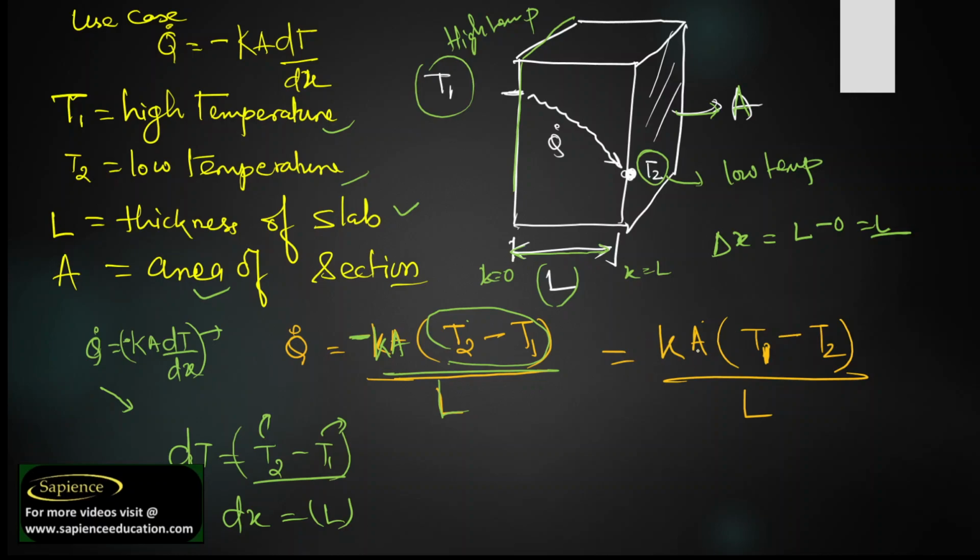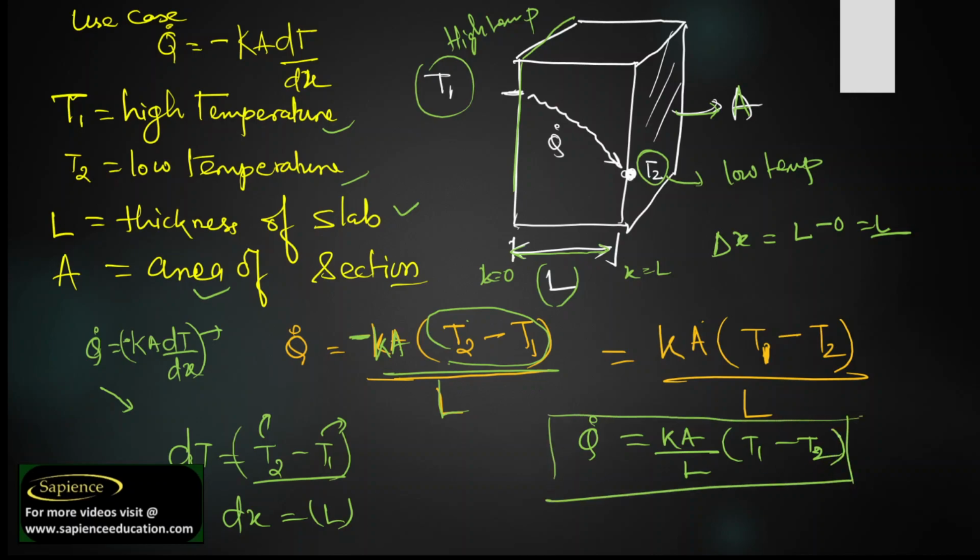Finally we can write KA into T1 minus T2. So Q dot is equal to KA by L into (T1 minus T2), that is high temperature minus low temperature, the temperature difference in positive form.